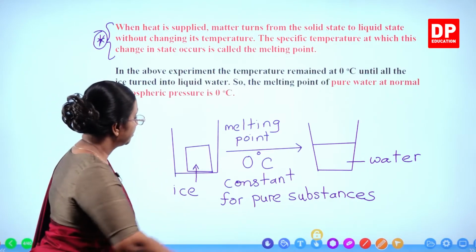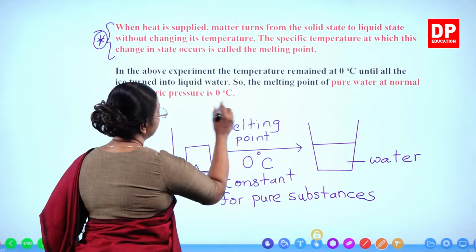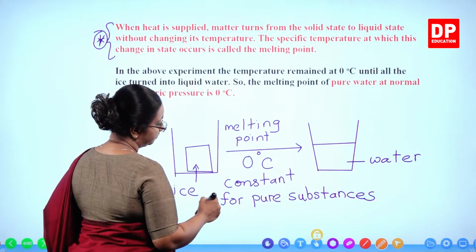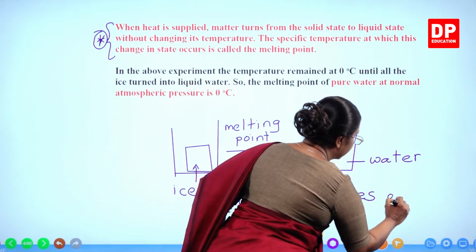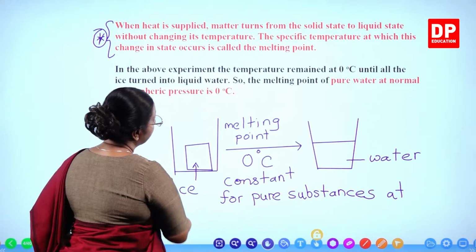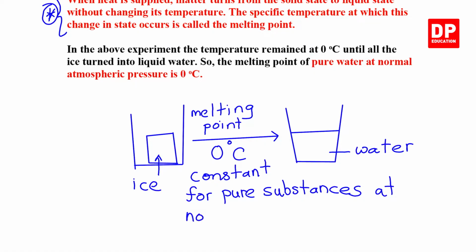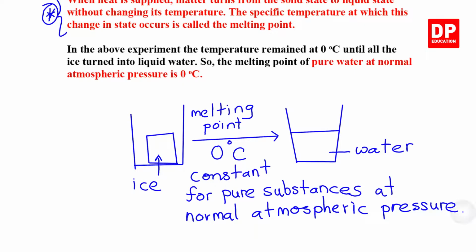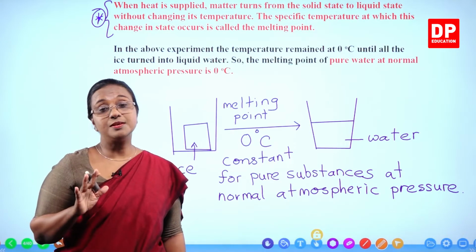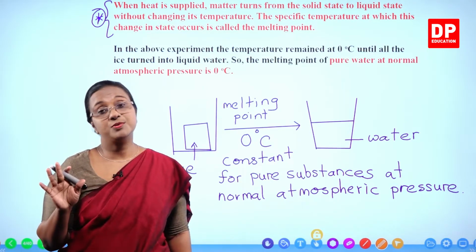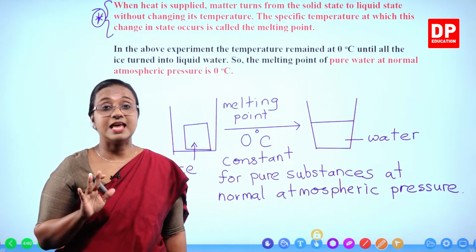Is that clear to you all? So, when we say normal atmospheric pressure, that is the melting point. Melting point 0 degrees Celsius, constant for pure substances at normal atmospheric pressure. So that is how we define melting point. And by using the melting point, we can identify pure substances. You have to understand that.